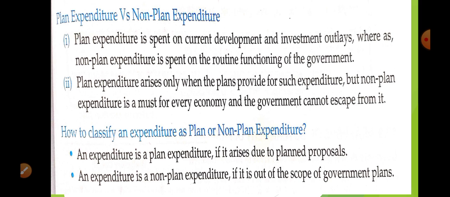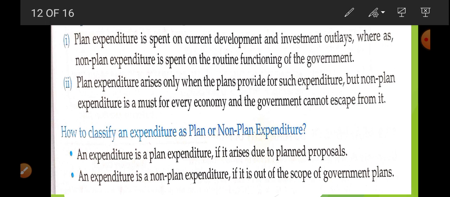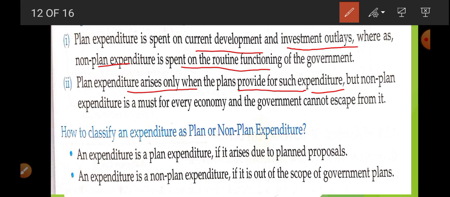Now, plan expenditure versus non-plan expenditure. Plan expenditure is spent on current development and investment outlay, whereas non-plan is spent on routine functioning. So what is non-plan? Salary that has to be paid, these are examples of non-plan, and it always has to be paid. To run the country, to run the economy smoothly, these expenditures have to be made. Plan expenditure arises only when the plan provides for such expenditure, but non-plan expenditure is a must for every economy. The government cannot escape from it.